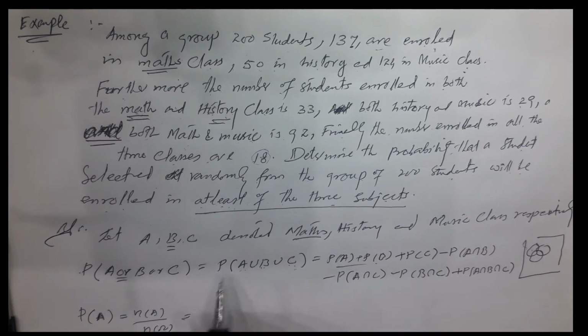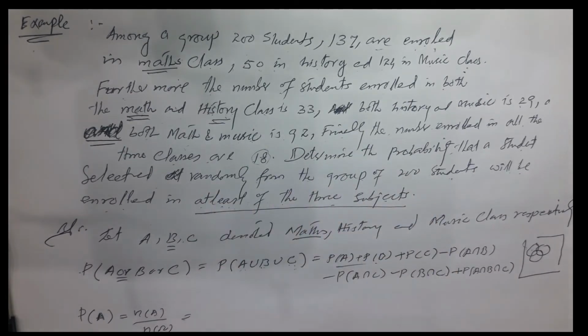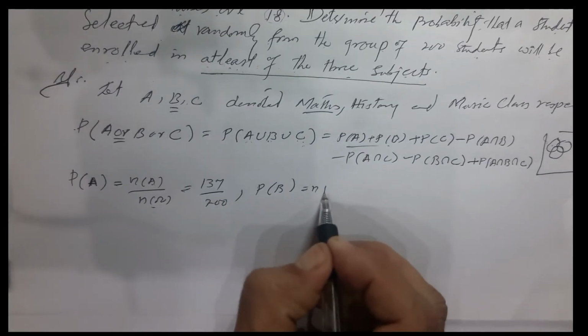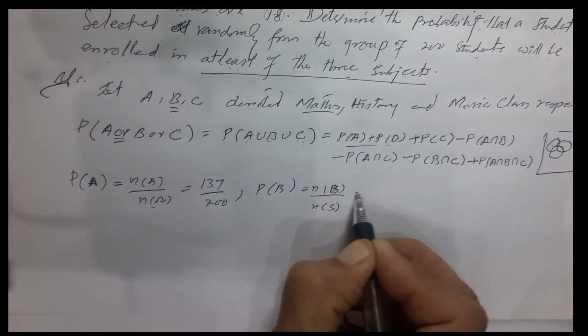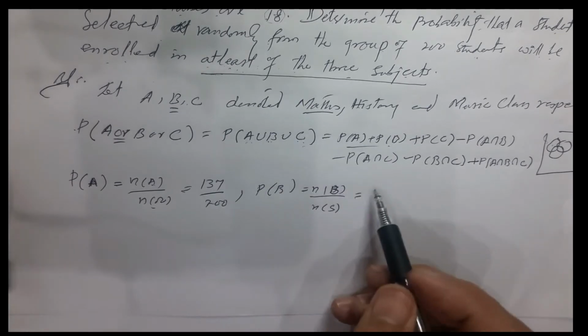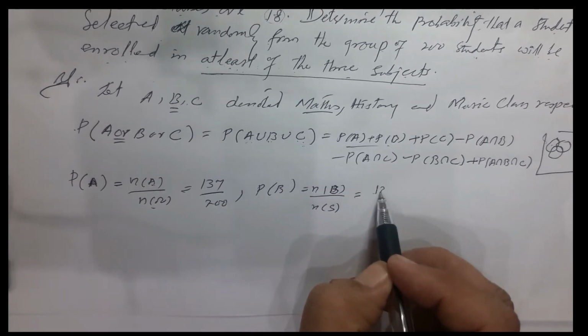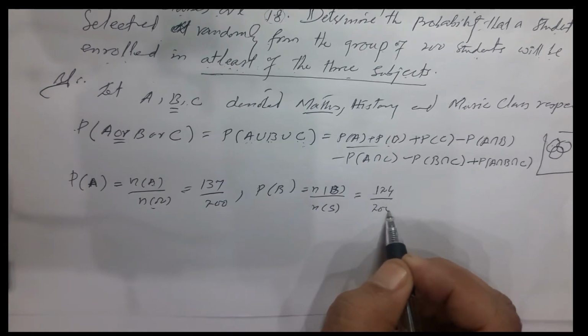So how many individuals are enrolled in maths? 137 are enrolled in maths. So this is equal to 137 by a total of 200. This is probability of A. Probability of B equals n of B divided by n of S. So how many individuals are enrolled in history? 50 individuals are enrolled in history. So n of B is 50 divided by 200.